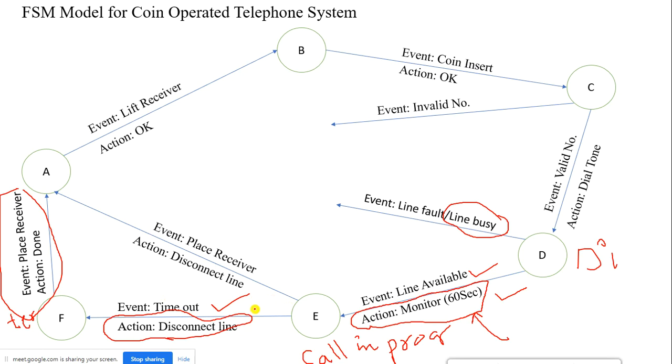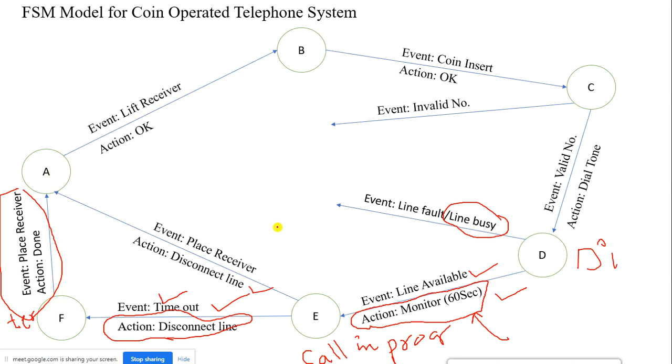That's it. Or else from E, what is to be done? I place the receiver within 60 seconds. Then once again the action is disconnect the line. Both are fine. From E, I may completely use the 60 seconds. After 60 seconds, the system has to disconnect the line, because the maximum time is given to the caller. Then automatically it will move to state F, and F is nothing but a terminate state. From here it has to send the termination message, so that I keep my receiver back.